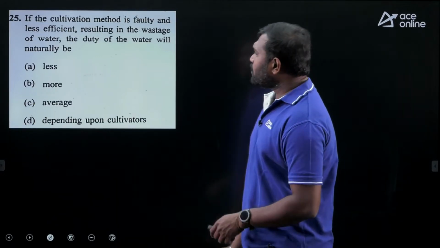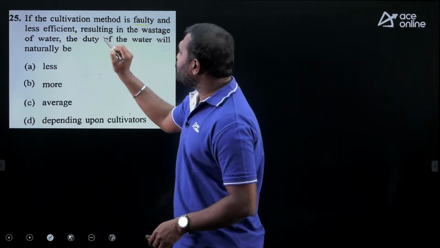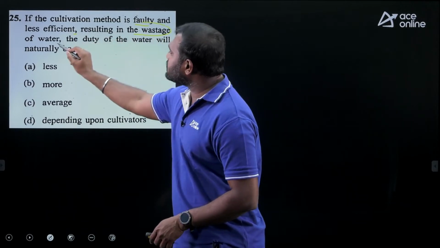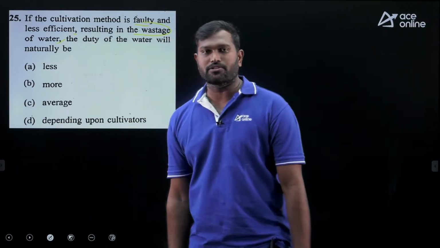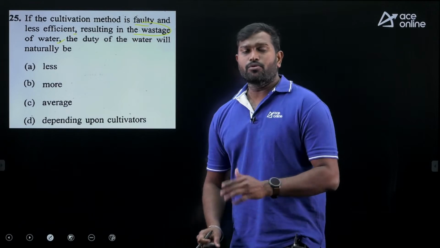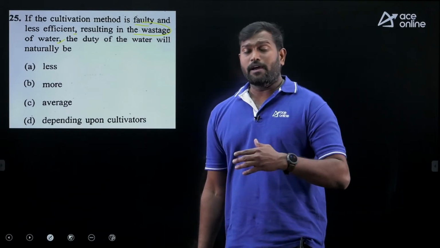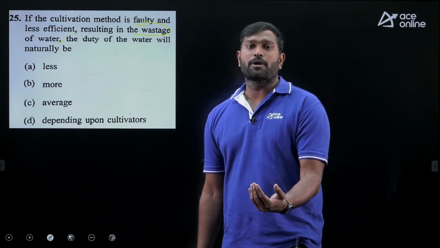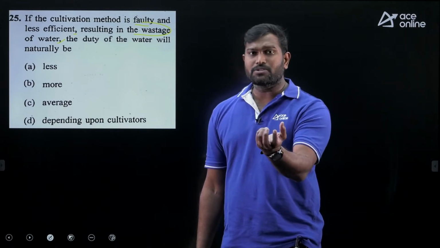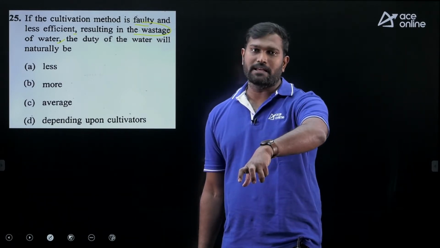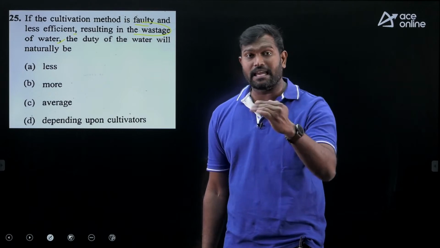Next, if the cultivation method is faulty and less efficient, resulting in the wastage of water, the duty of water will naturally decrease. See, when you use a faulty method, when the amount of losses is more, the amount of water that reaches the area is going to be less. So we can cultivate less area.